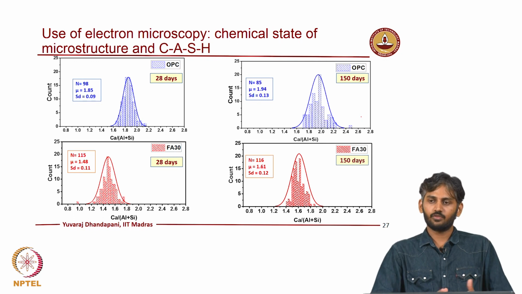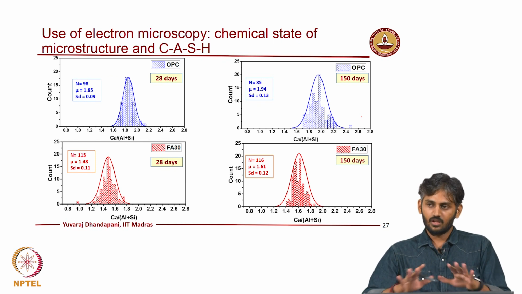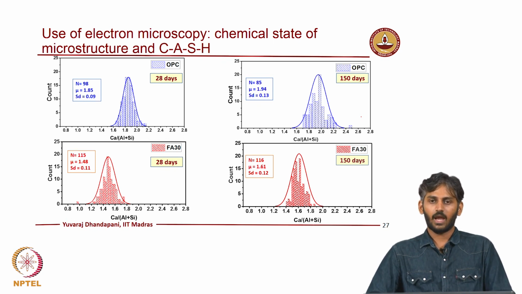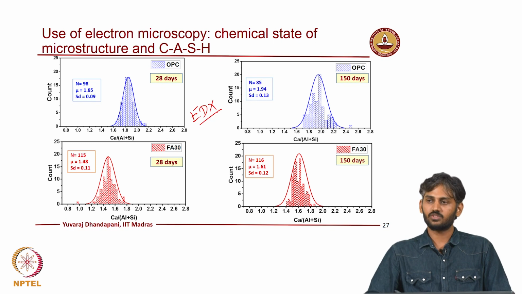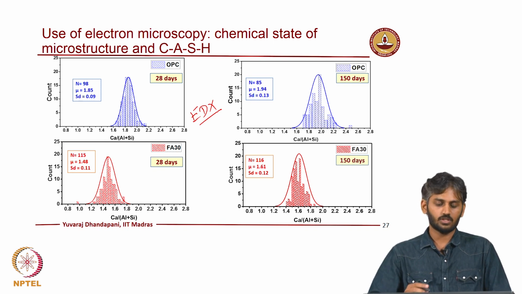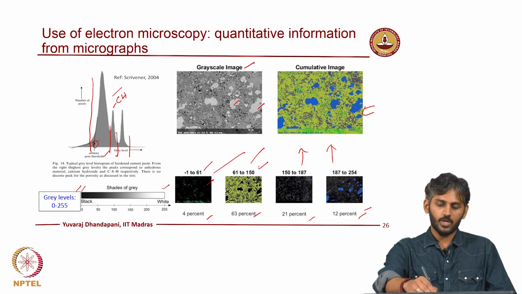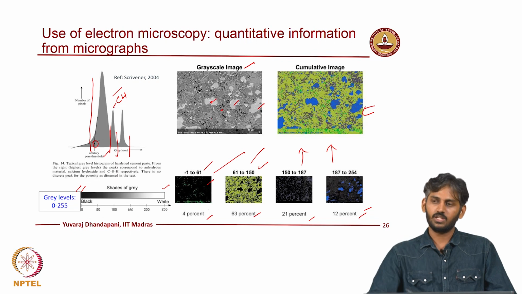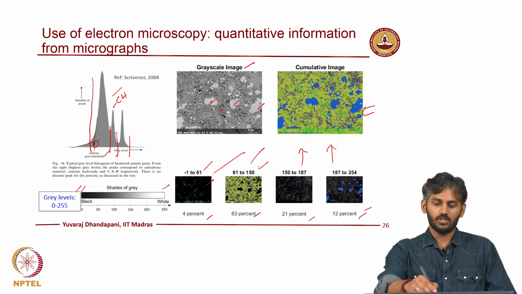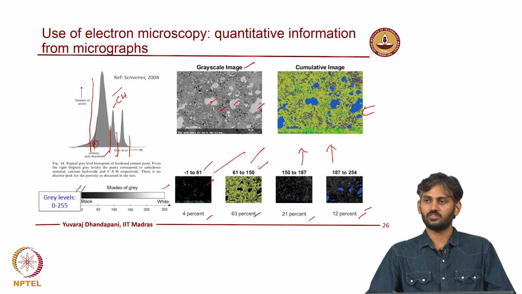So, one part of microscopy is to do the imaging and understand the characteristics of the physical structure, right, and also there is a mode of operation in SEM called EDX, which was covered during the theory part of the lecture. EDX will give you the local chemical composition of your hydrates. So, for instance, if you go back to your micrograph, you pick a point here and do an EDX assessment, you pick a point here, you do an EDS assessment, here you will get the composition of the C3S clinker, right. Here you will get the chemical composition of your CSH, right.